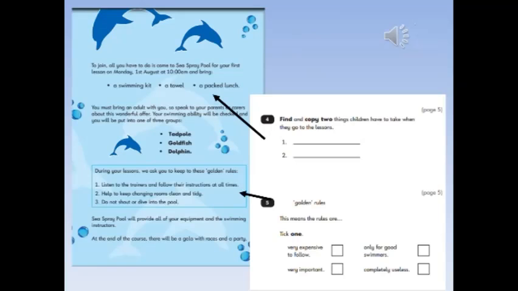Question 4 here shows a find and copy example question. Children do find this challenging as well. Sometimes they must literally and directly copy exactly what they see written into the answer booklet. And again, we have question 5, which is a tick 1. We encourage them to look at the bold and the exact instructions so they know what to do. Also, this is an inference question. It doesn't necessarily specifically say what the golden rules are. They need to read the text, understand what the text means, and then use that to answer the question.